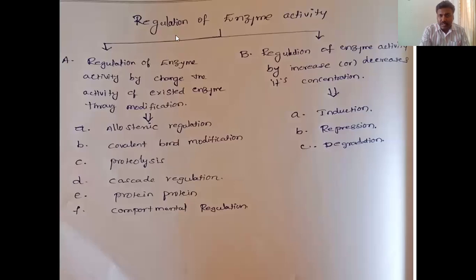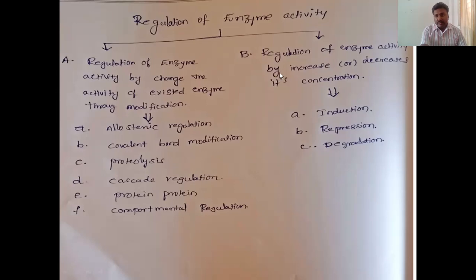So, regulation of enzyme activity we can mainly divide into two. One is changing the activity of the existing enzyme through modifications. Through some modification of the already present enzyme, the enzyme activity is either stimulated or inhibited.